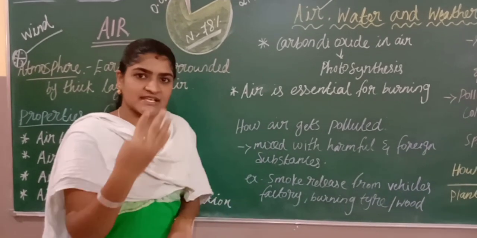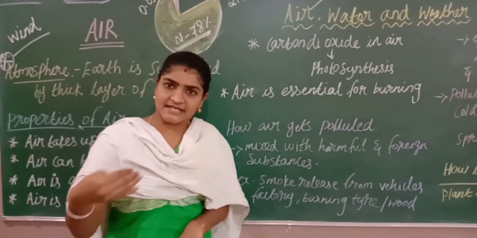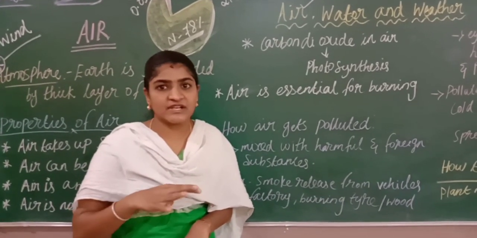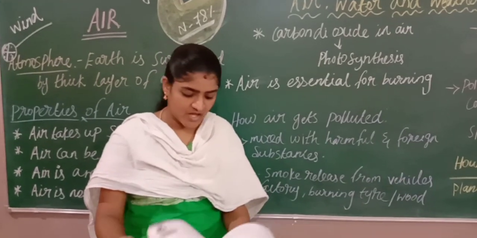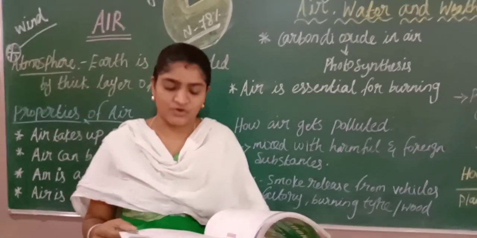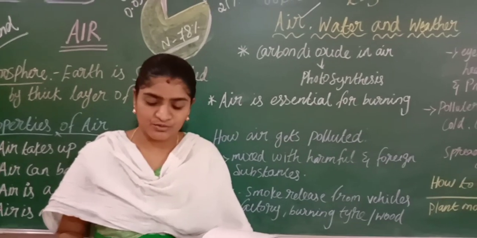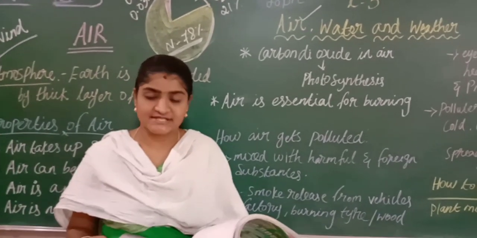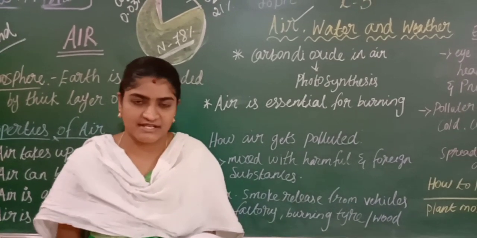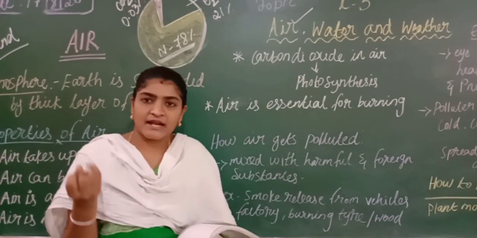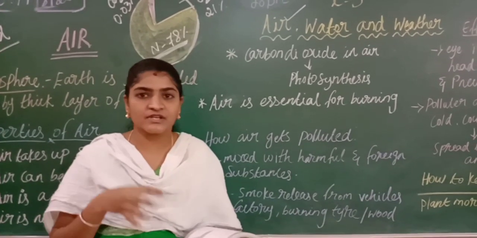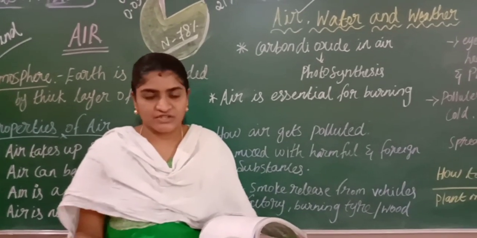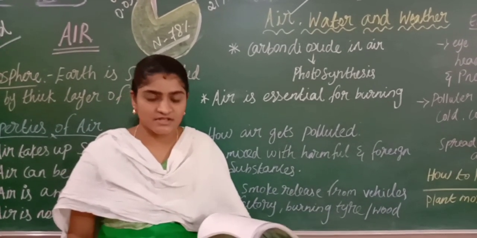Because we are releasing carbon dioxide and the plant is releasing oxygen, these two become equal in the environment. Also, air is necessary for respiration. We need air to breathe. The oxygen present in the air is necessary for the respiration of all living organisms. Even plants, animals and humans, all living beings need air for respiration. Without respiration, no one can survive on the earth.